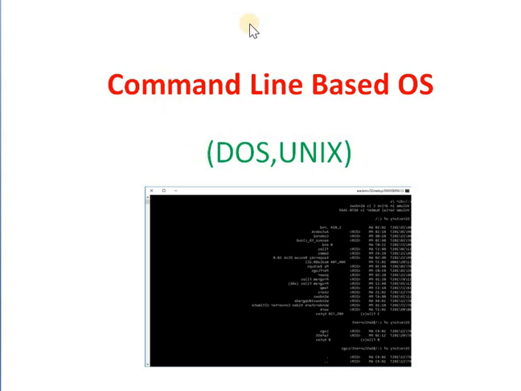First, we will see the command line based operating system. DOS and Unix are examples of command line based operating systems.